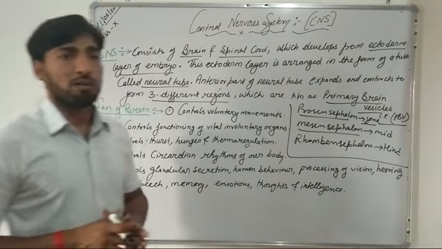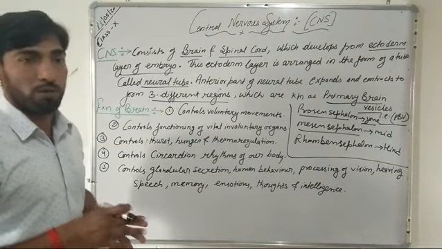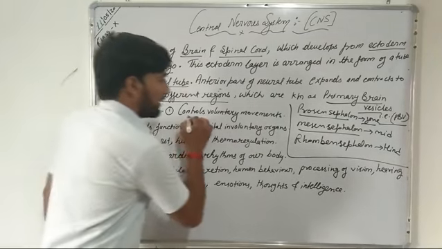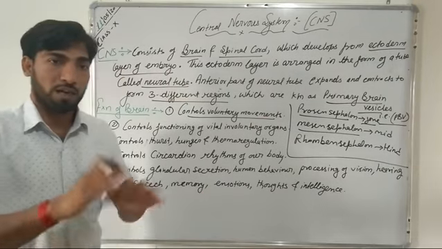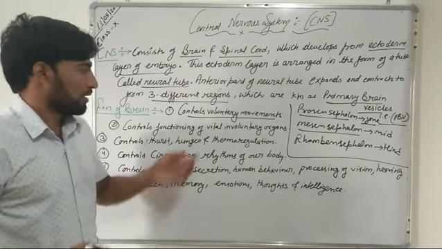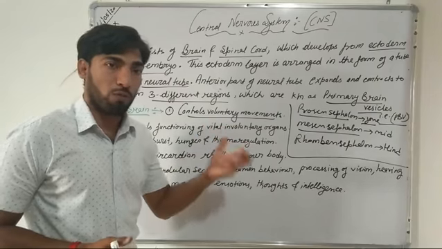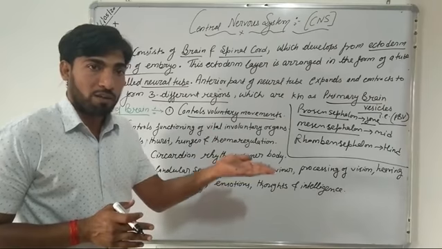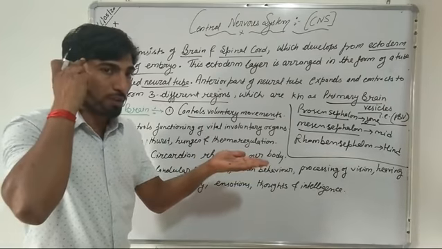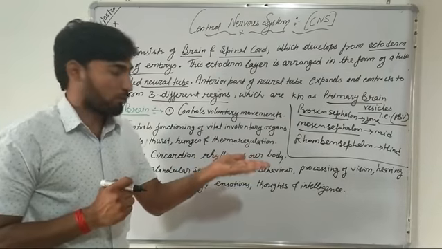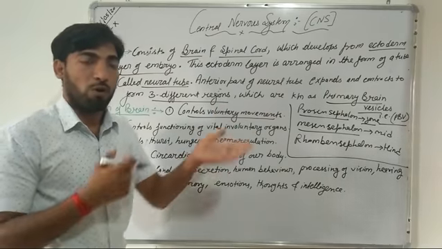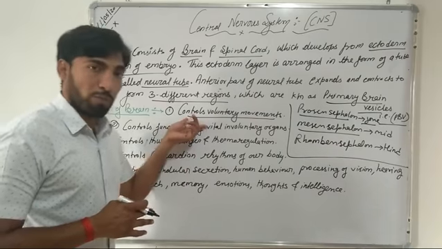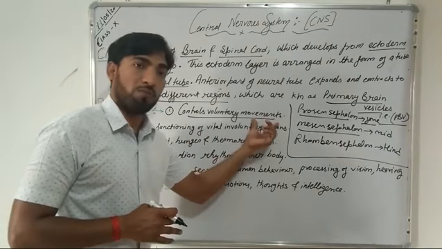Now we will study the different functions which are performed by our brain. Our brain controls our voluntary movements, all those movements which are under the control of our brain. Suppose I want to uplift my hand, it is under the control of my brain. So it is a voluntary movement. Walking, swimming, all these are voluntary movements. So our brain is responsible for controlling the voluntary movement.